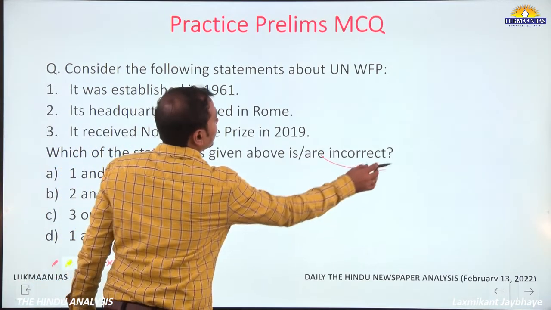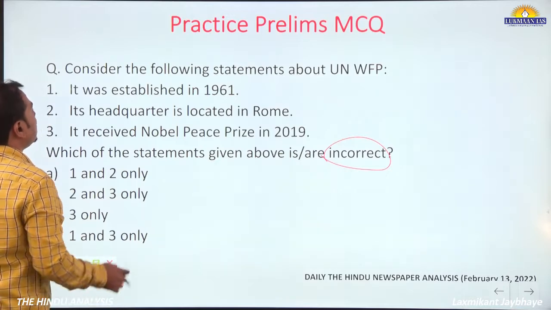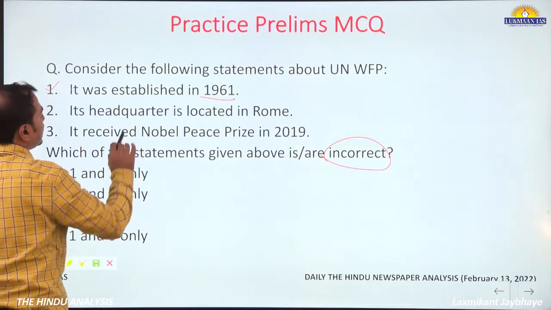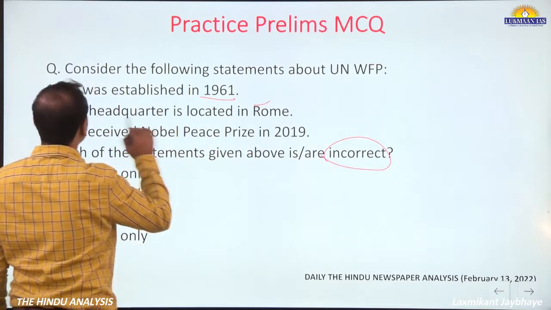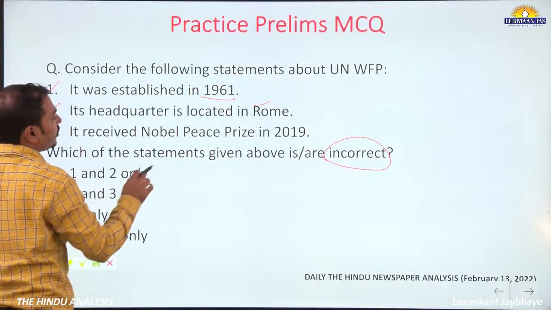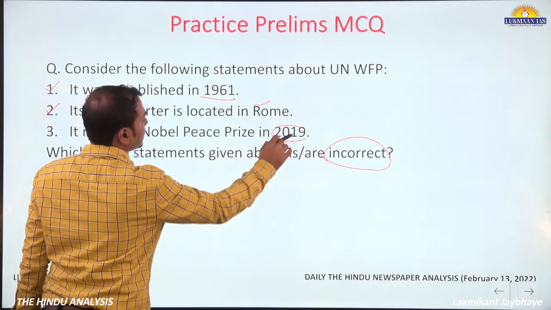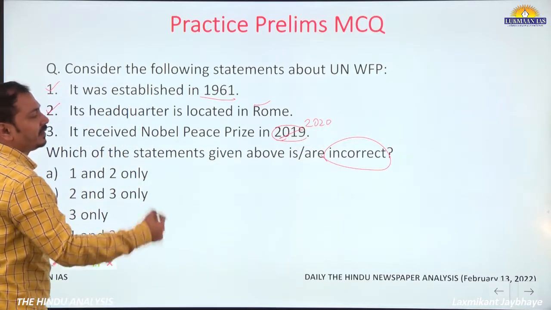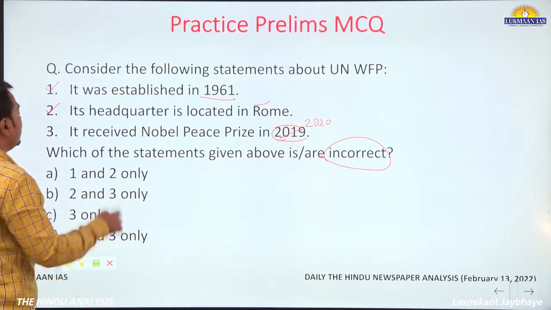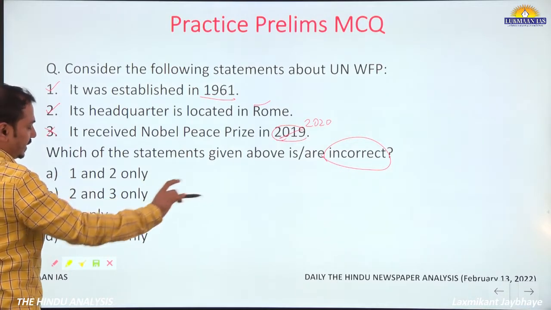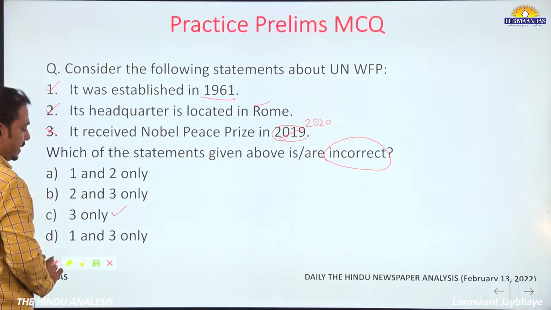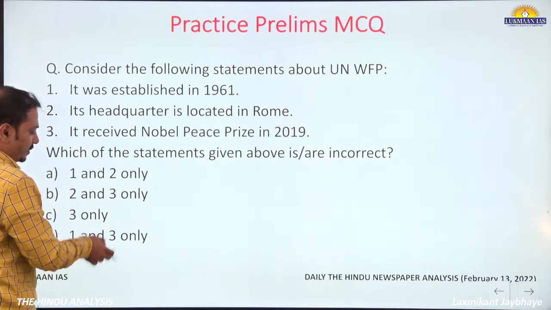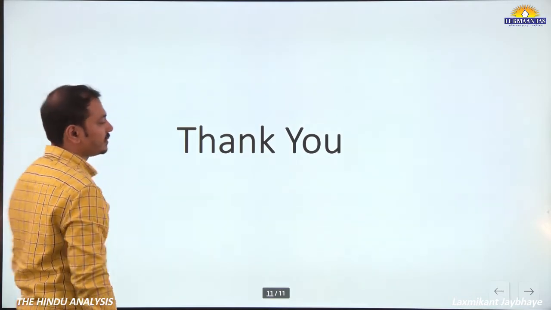It was established in 1961, this is a correct statement. Its headquarters is located in Rome, Italy, yes, this is correct. It received the Nobel Prize in 2019, this is incorrect. It was 2020. As it is recent, you should remember the year here. So we have to find incorrect statements, no? So C, that is 3 only, is the correct answer. Okay, fine. So these are the important articles from today's The Hindu newspaper.